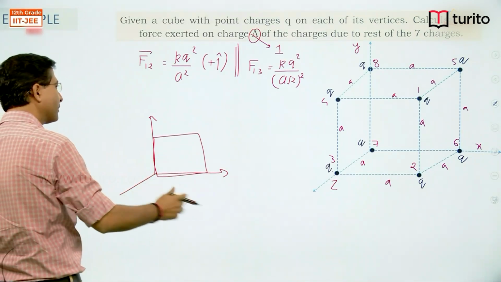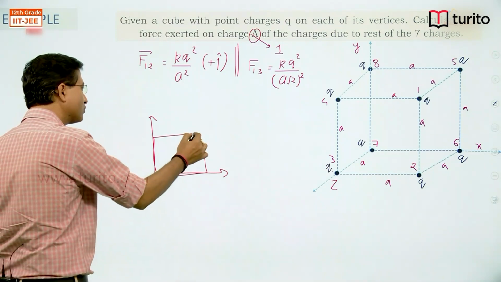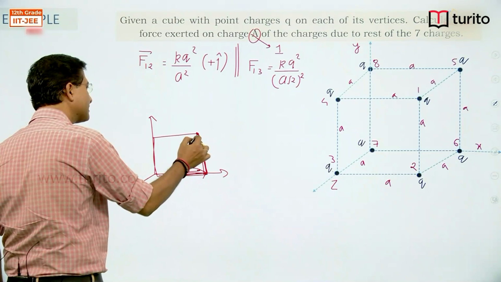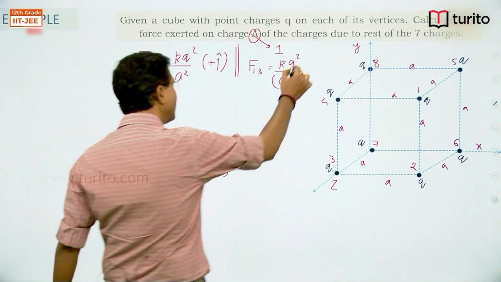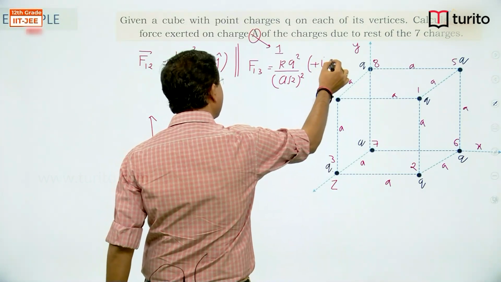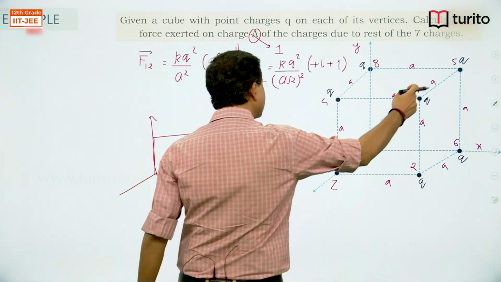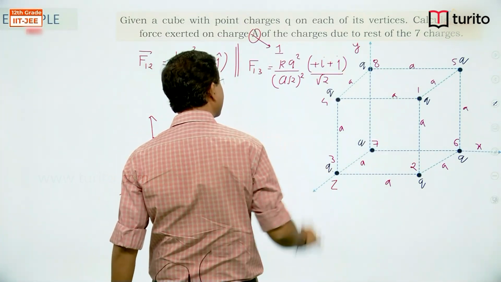If I project the front part on xy plane, it is something like this. To reach this point, I need to go along x axis, then along y axis. That means this point will have plus i, plus j. As I want unit vector, divide by root 2.